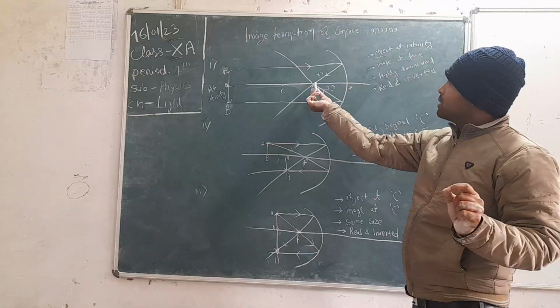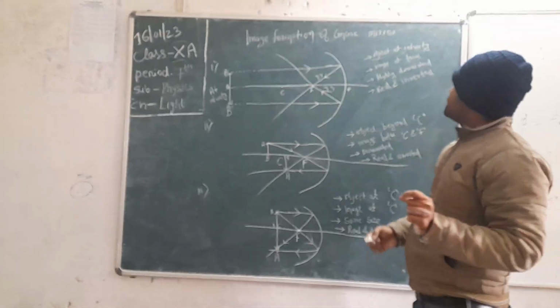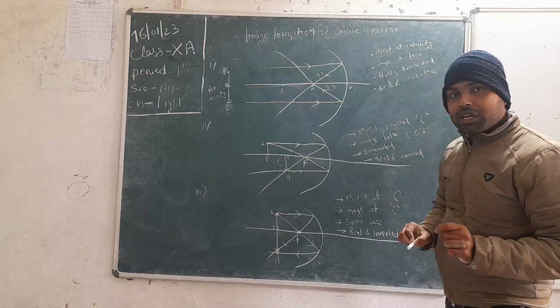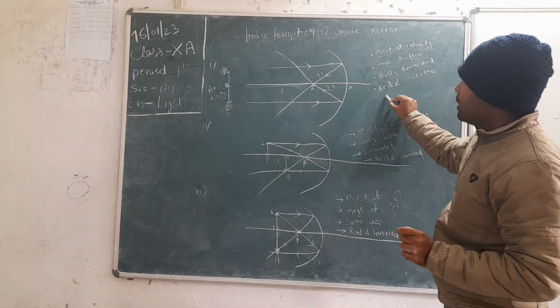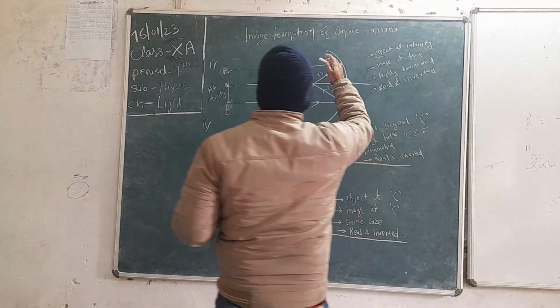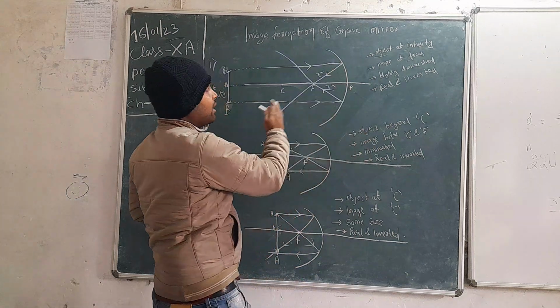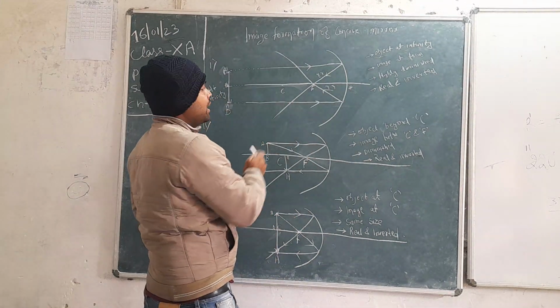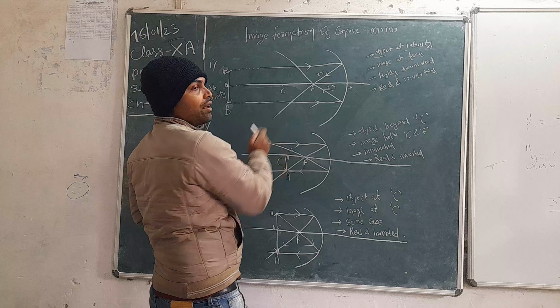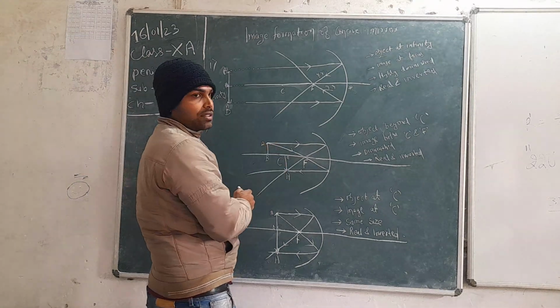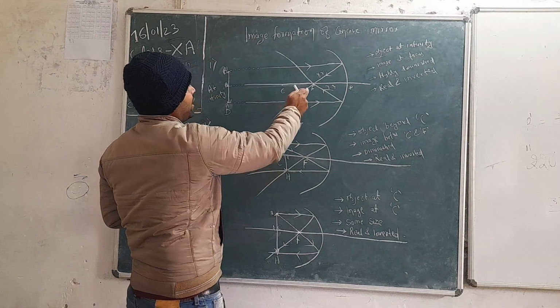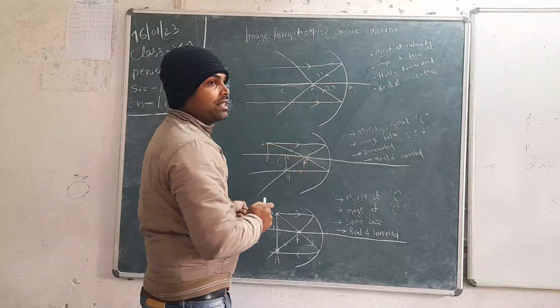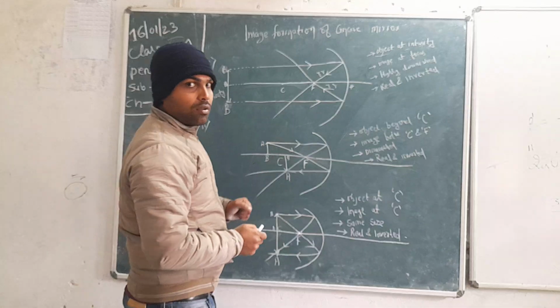And what is the nature of the image? It is going to be real. Why real? If the image is formed in front of the mirror, then it is called a real image. And the image formed over here is inverted. Inverted means upside down, ulta.